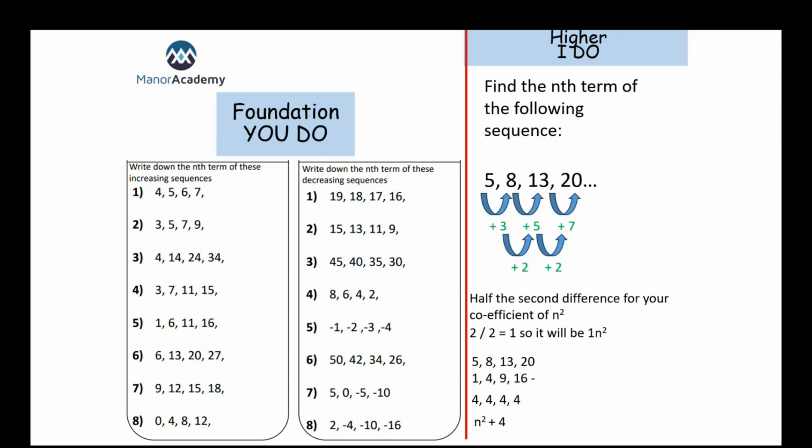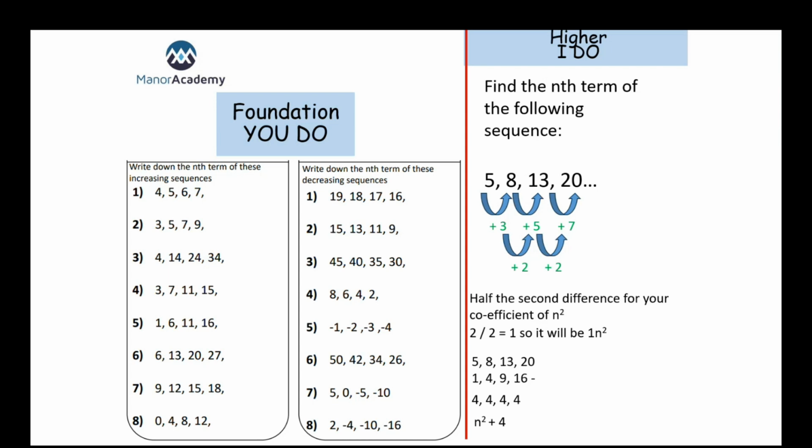Okay. Now, for the higher, we've got a quadratic sequence here. Now, nowhere in the question does it say quadratic. It doesn't have to tell you it's a quadratic. We have to be able to spot that it's a quadratic sequence. Now, a quadratic sequence has got the same second difference. So rather than going up or down by the same amount each time, what it goes up or down in goes up or down by the same amount each time. So let's have a look at how that works.